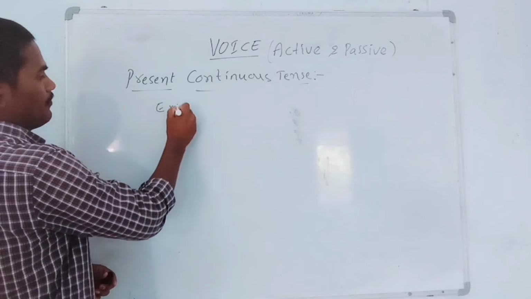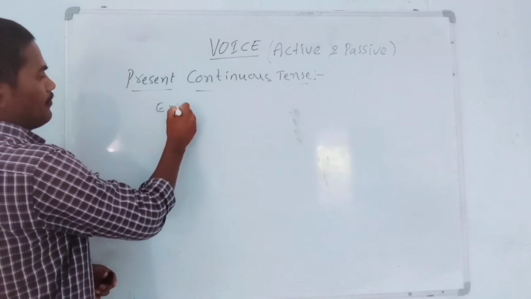Pictures were. Basically, here in the active sentence we are getting were, but we are not replacing were in the passive voice. We are writing this were in the passive voice according to this subject. Pictures means more than one picture, so that definitely indicates a plural subject. That's why we used were in the passive sentence. But we are not replacing the active voice were in the passive voice. That is very important to notice.